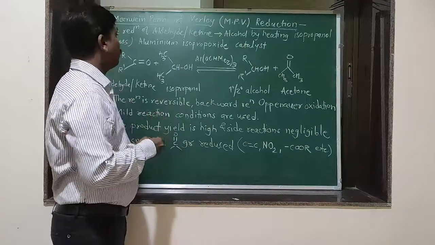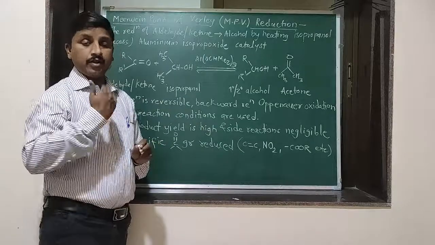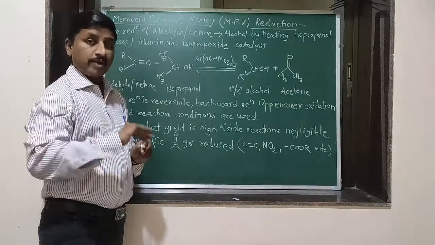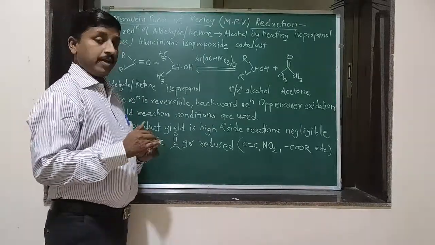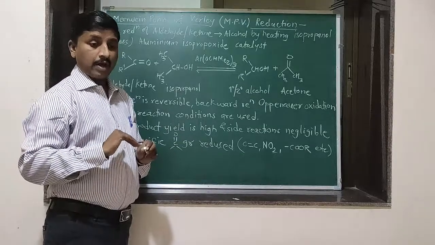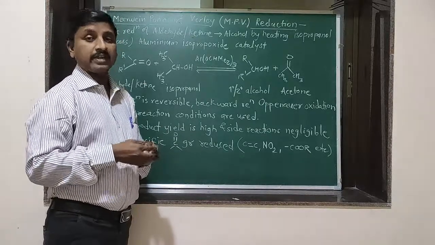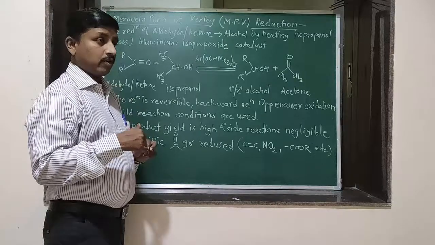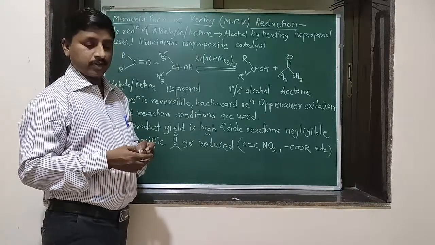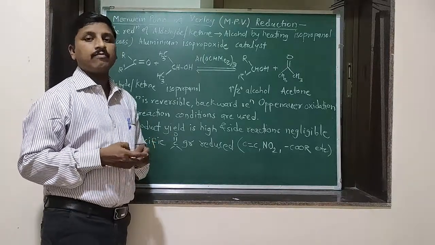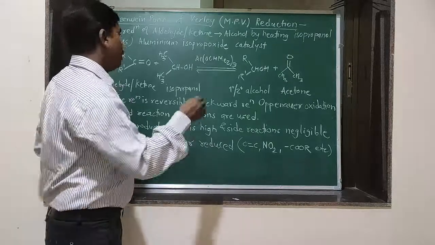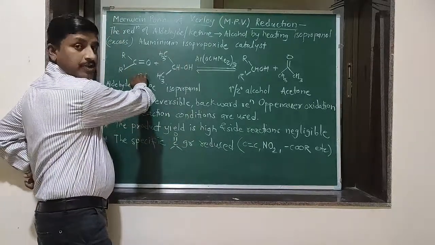Here the reduction of aldehyde and ketone into the corresponding alcohol by heating with isopropanol and aluminum isopropoxide as a catalyst is called the MPV reduction. Okay, so the reaction is represented here.